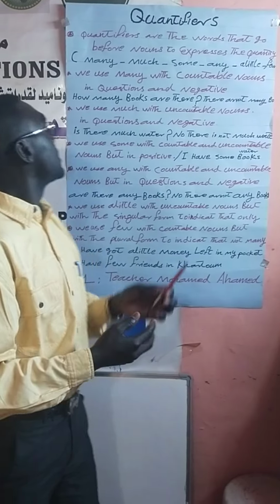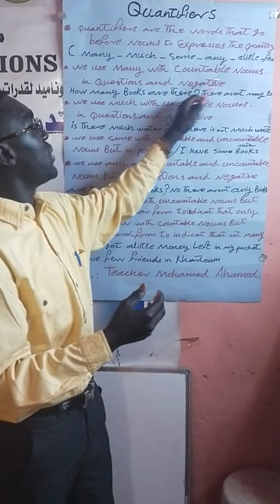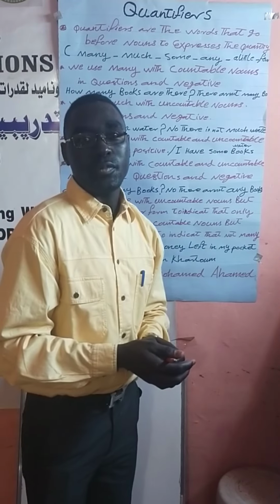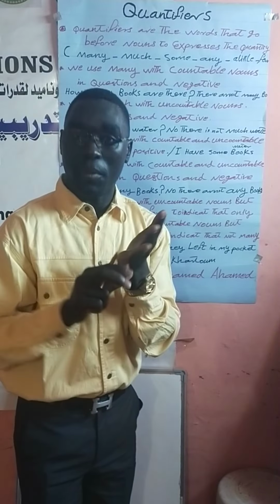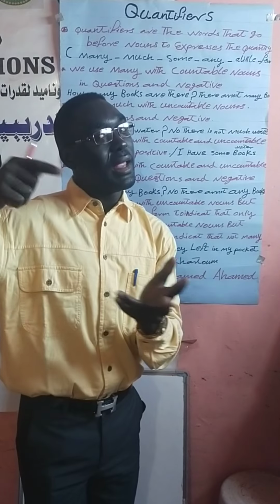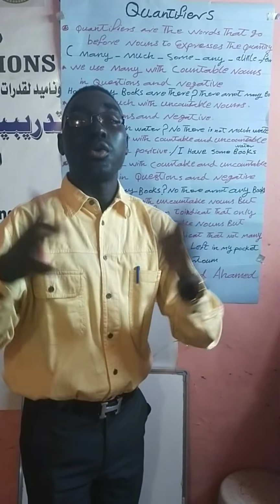Very easy. So the difference between them: we use many with countable nouns in questions and negatives. We use the quantifier many with countable nouns, in negatives and even in questions. What do we mean by countable nouns?